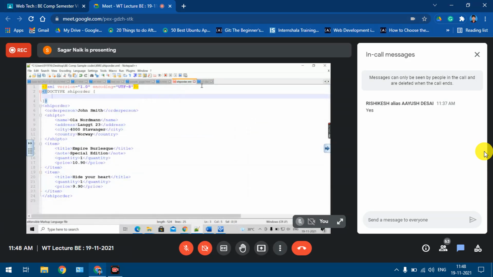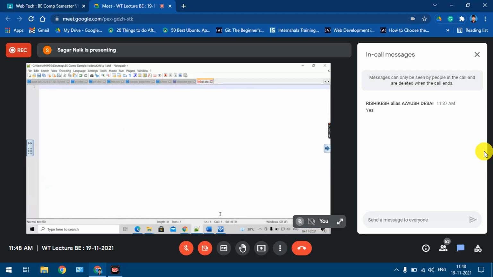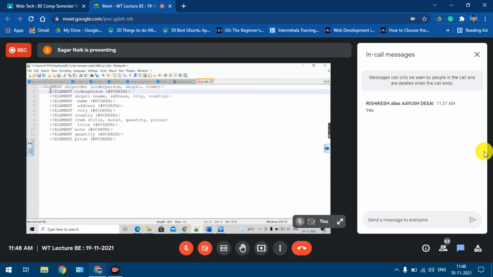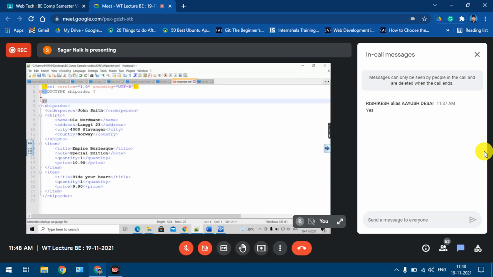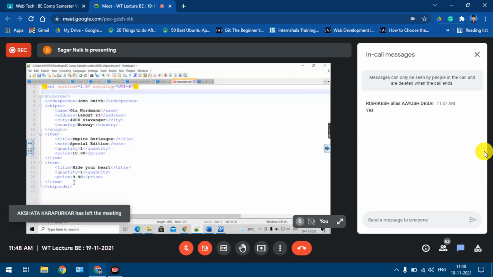These element declarations will go into a new file. Okay, I'll save this file. And how to plot the connecting statement? We have to again give the doc type declaration. What is the root element? Ship order.